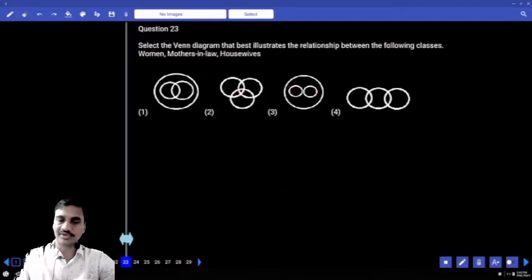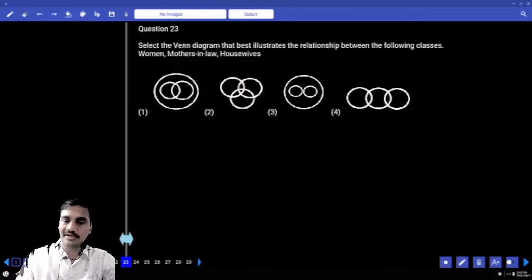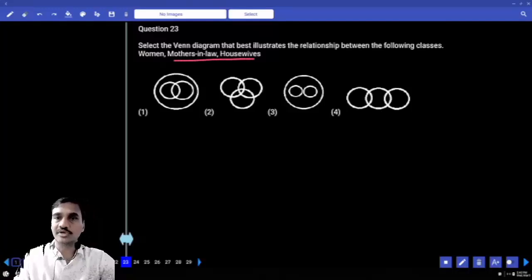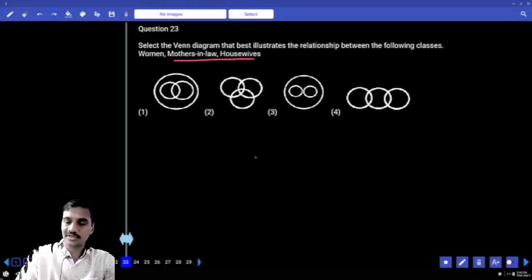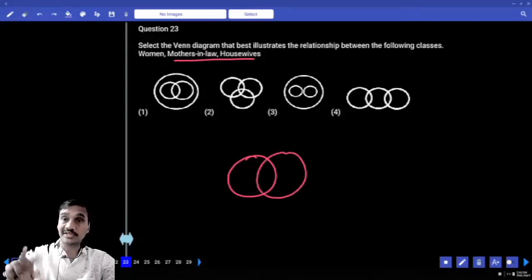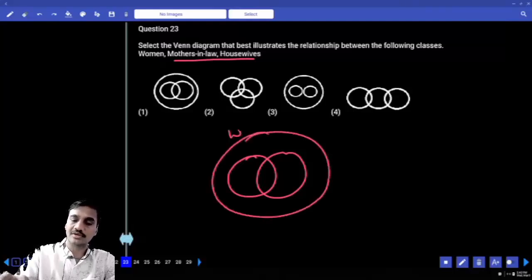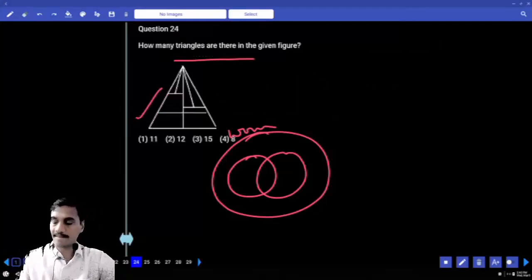Then coming to this 23, now we need to represent the elements. Then how to represent this one? Women, mothers-in-law and housewives. Now both mother-in-law and housewife, these two are what? These two are women, isn't it? And so mothers-in-law and housewives, some of the mothers-in-law are housewives and some housewives are mothers-in-law. And these two persons belong to a category called women. And so what is your answer here? Choice 1, question number 23.